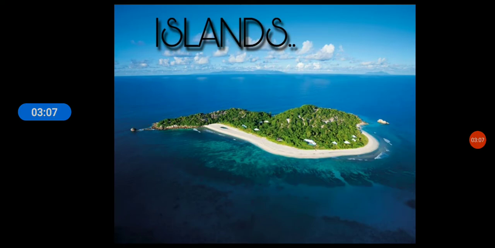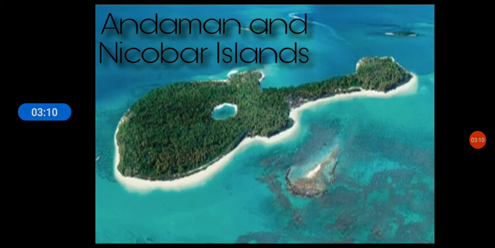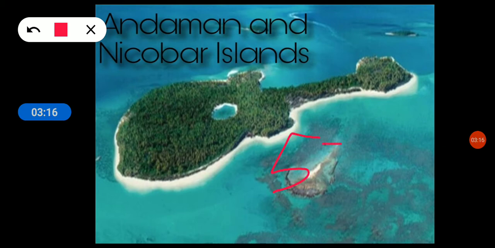Firstly, we will see about the Andaman and Nicobar Islands. The Andaman and Nicobar Islands are a group of 572 islands which can be divided into two main island groups: the Andaman Islands to the north and the Nicobar Islands to the south. These islands are one of the union territories of India. Some islands in the group are of volcanic origin. They are covered with thick forest and only some of these islands are inhabited.